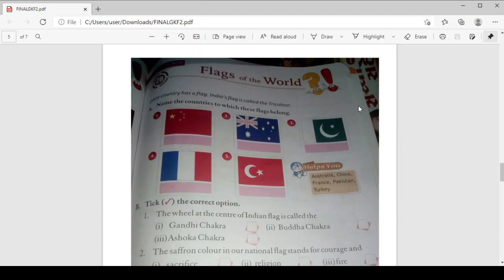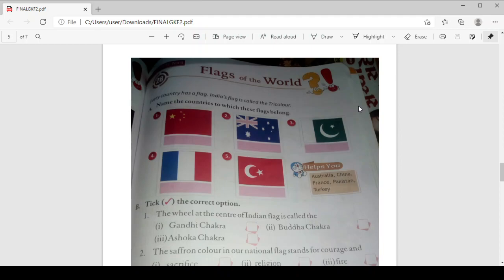Name the countries to which the flags belong. The first flag is for China. Second flag is of Australia. Third, Pakistan. Fourth, France. And fifth one is for Turkey. Okay, and you all know our Indian national flag, right? It is a tricolor. Saffron, white, green, and Ashoka Chakra in between, right?